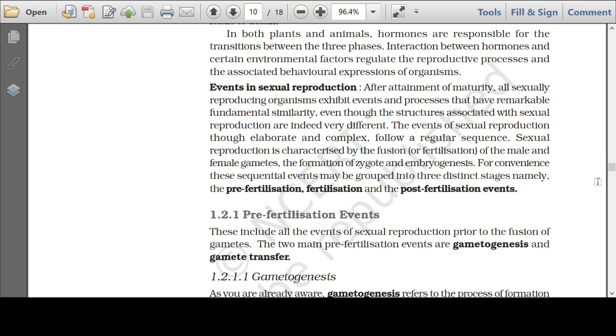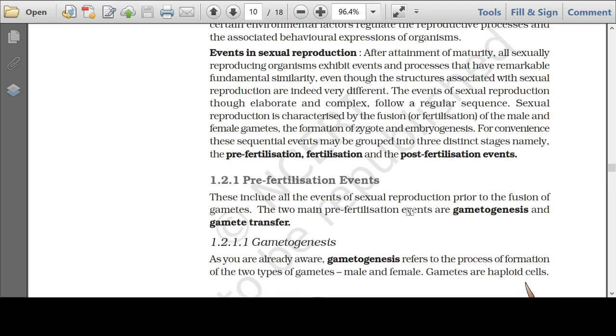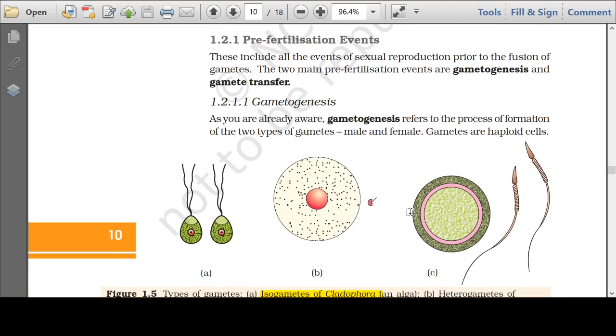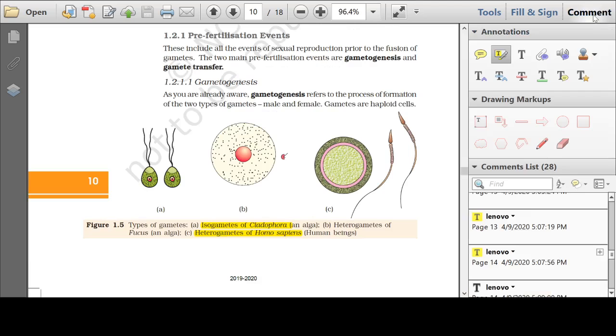Now, in pre-fertilization, two things occur. One is gametogenesis, and the other is gamete transfer. The details of the gametogenesis mechanism in plants will come in this chapter, and in animals, in the coming two chapters. In gametogenesis, gametes are formed. Wherever you find the word genesis, it means formation. So in gametogenesis, gametes are formed.